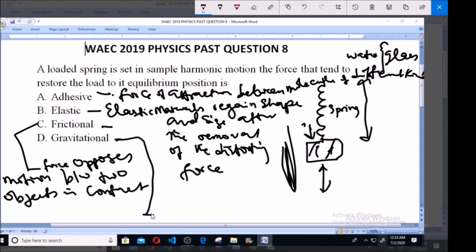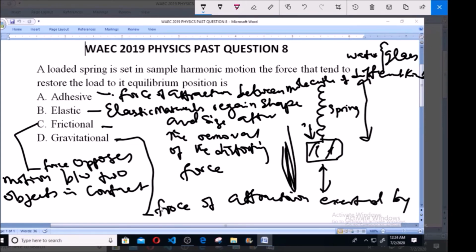is actually the force of attraction exerted by a body on all other bodies in the universe. So that very force of attraction exerted by a body on other bodies in the universe is gravitational force.